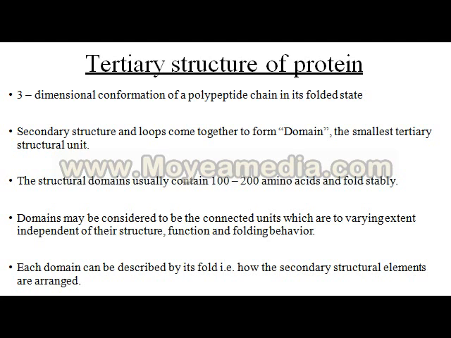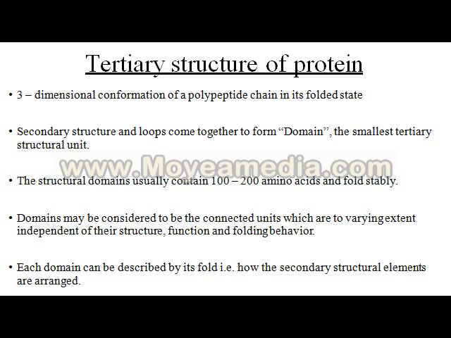After primary and secondary structure, let us learn about the tertiary structure of the protein. It is known as tertiary because it is a three-dimensional structure of the polypeptide chain in a folded form. Secondary structures and loops come together to form one complex formation known as a domain, and it is the smallest tertiary structure unit.